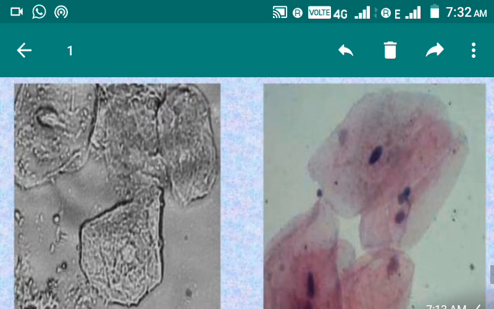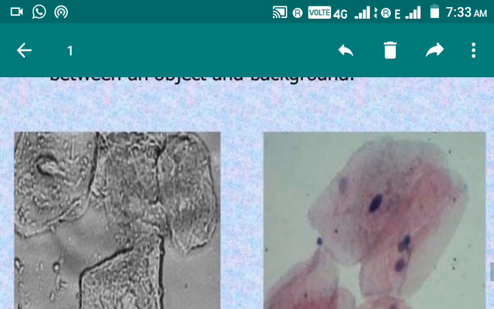Okay, so students, in this way we have seen some of the terms, definitions, and historical background of microscopy. On the next turn we will see some detail about particular microscopes which are in your syllabus.